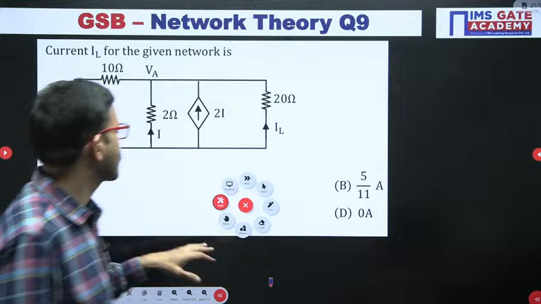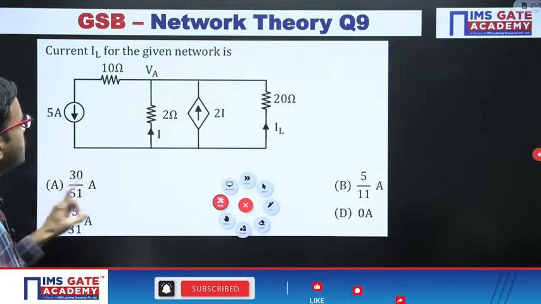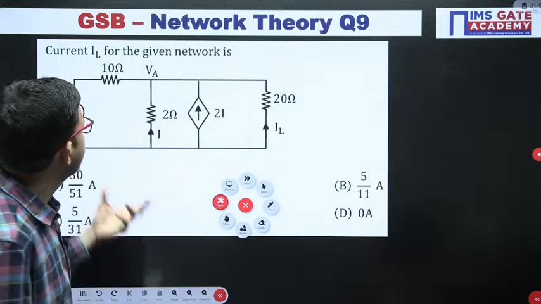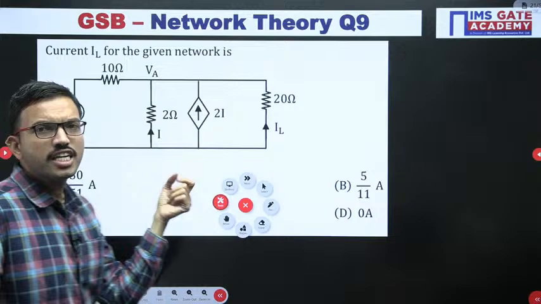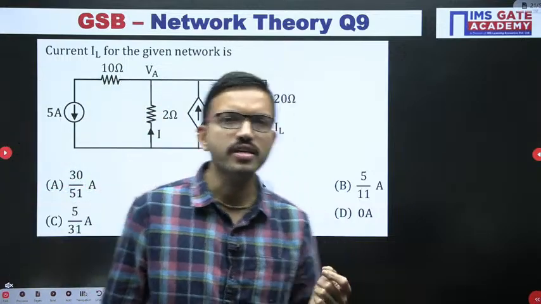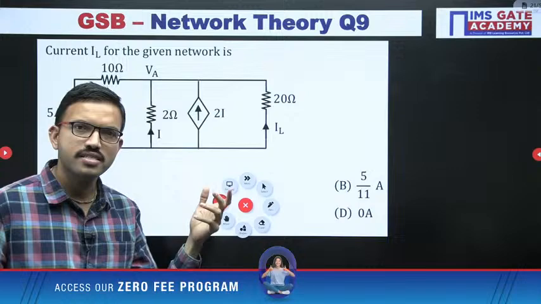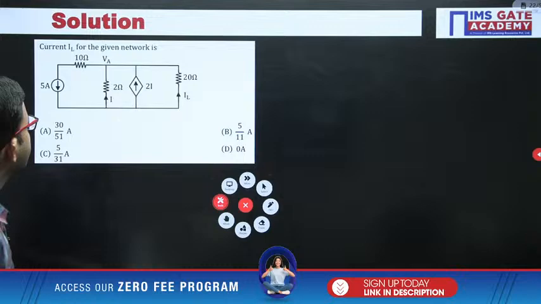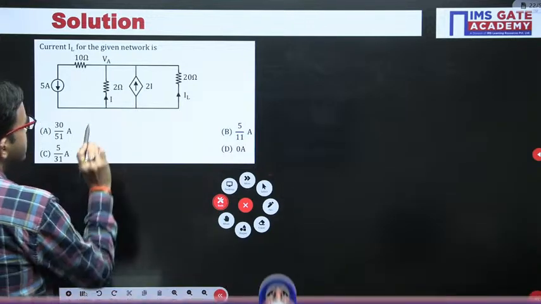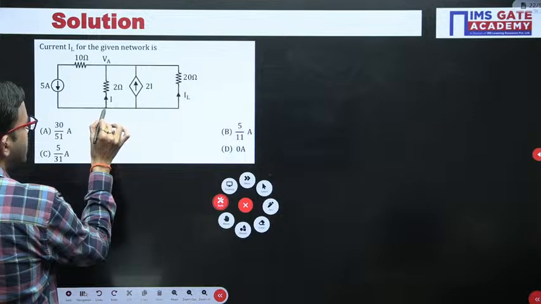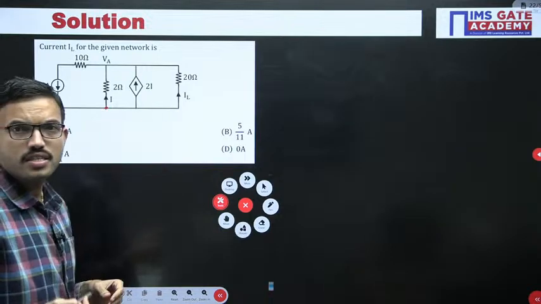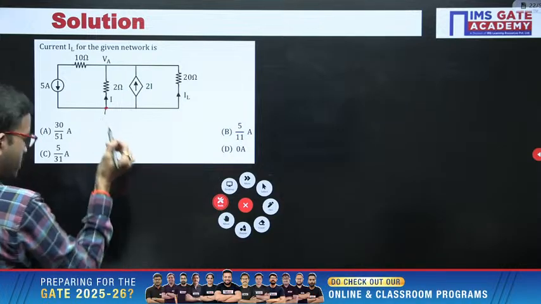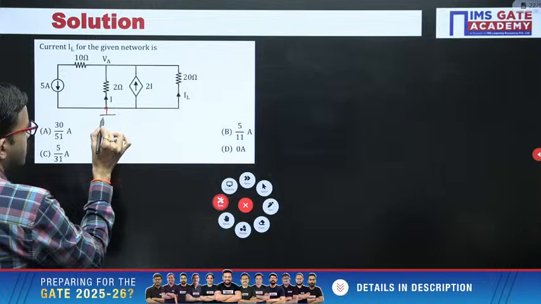Right. So in this particular question we have to find out the current IL that is flowing through the 20 ohm resistor. When you observe this circuit diagram, many of you might have thought that we can apply nodal analysis. Yes, definitely you can solve this question by using nodal analysis. In general we consider the bottom node as reference or ground, so here I am considering this node as ground.